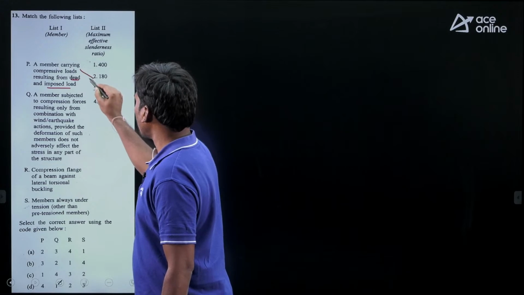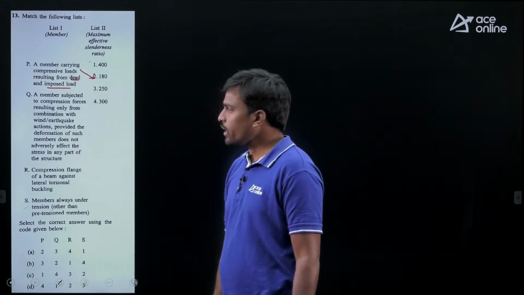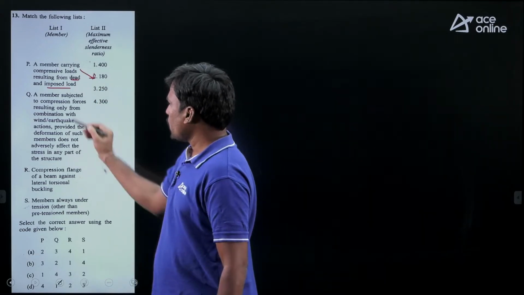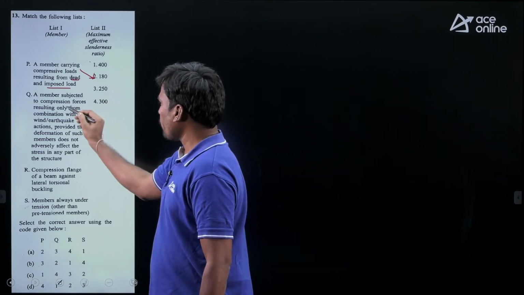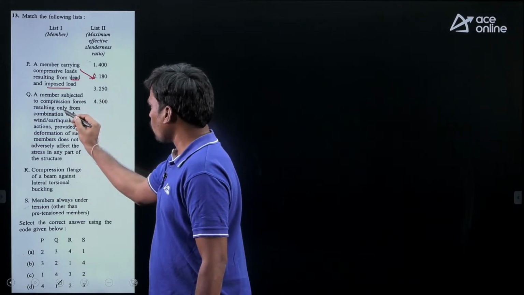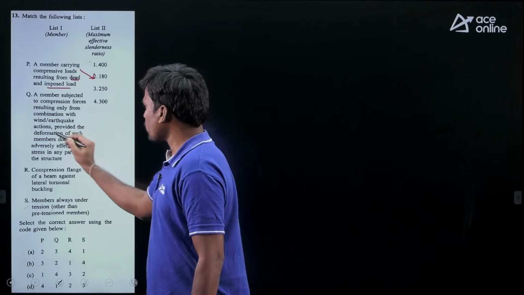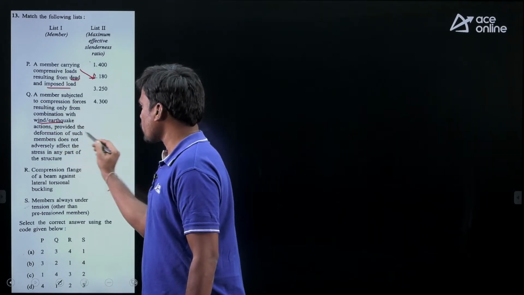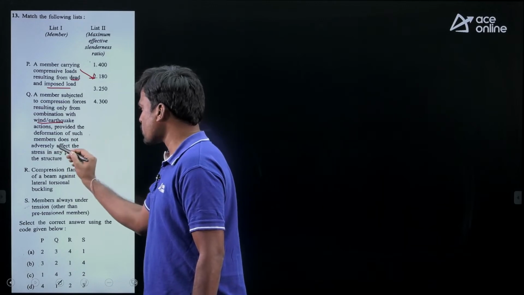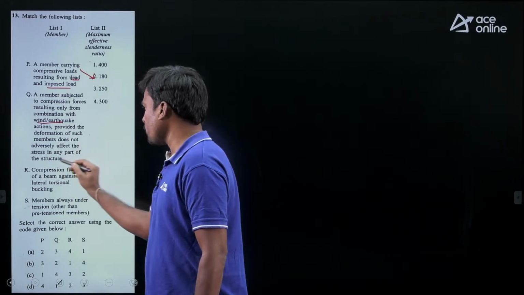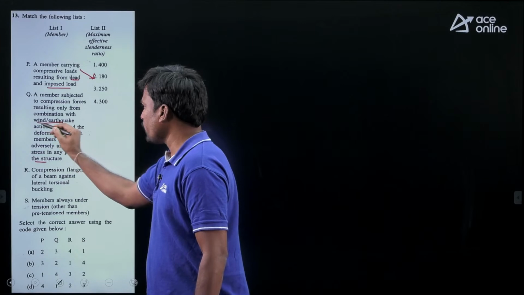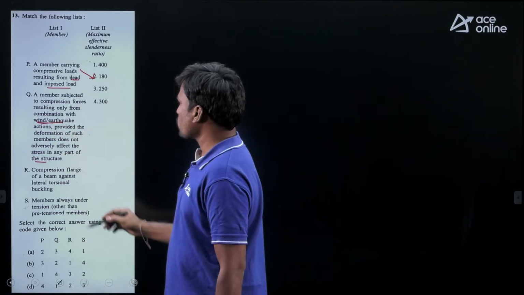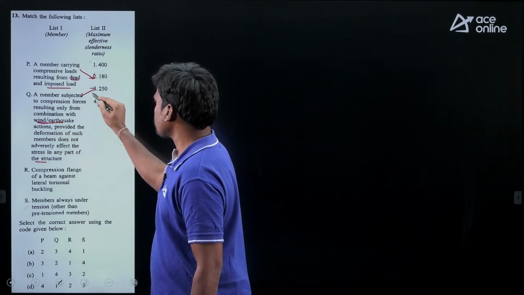It is 180. Okay, right, P2. Next, a member subjected to compressive forces resulting only from combination with wind or earthquake load action, provided the deformation of such member does not adversely affect the stress in any part of the structure. Here given wind load or earthquake load. Okay, so this is 250, right?